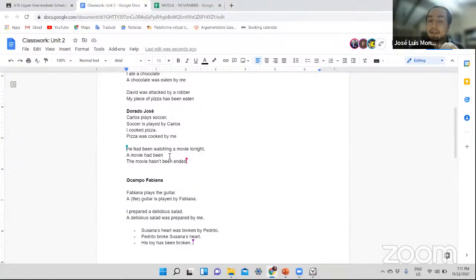What is the continuous form of the verb to be? Being. All right. And then what is the past participle of the main verb, in this case, watching? Watch. All right. So as you can see, this can be very complicated. That's why we don't use these kind of tenses, all right? Because they are very, very complex, and it's not common.